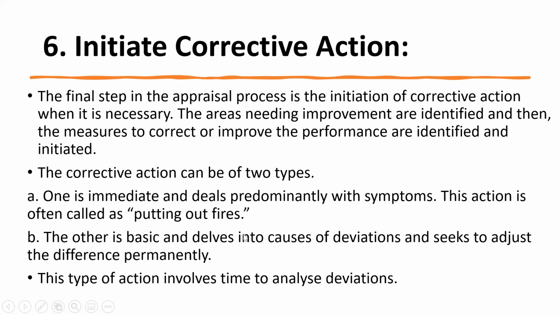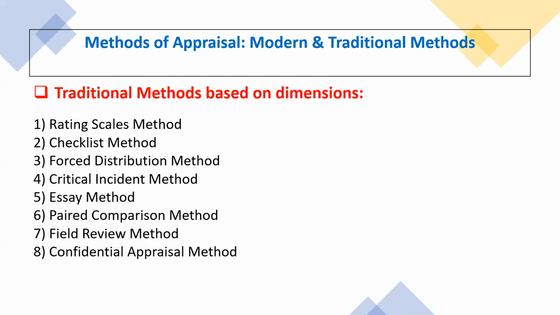differences permanently. These are the two forms in which we can take corrective actions on a particular performance of the employee. This type of action involves time to analyze the deviation. It does take some span of time in an organization. These are some important processes we need to follow in an organization to know how performance appraisal takes place.